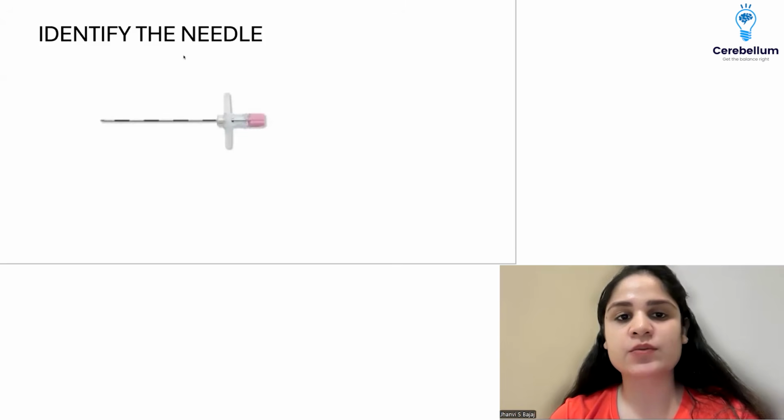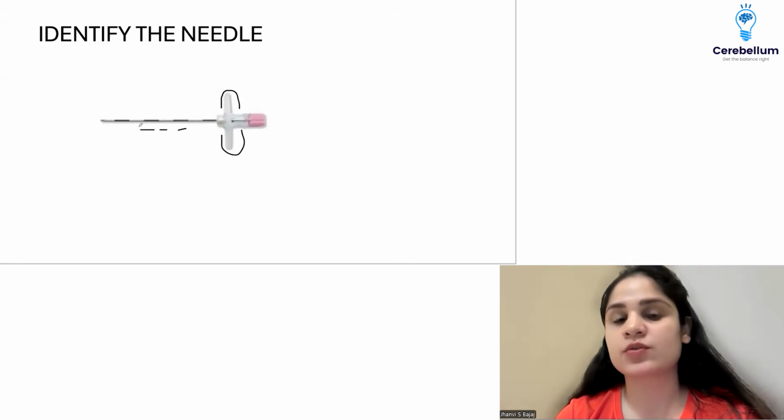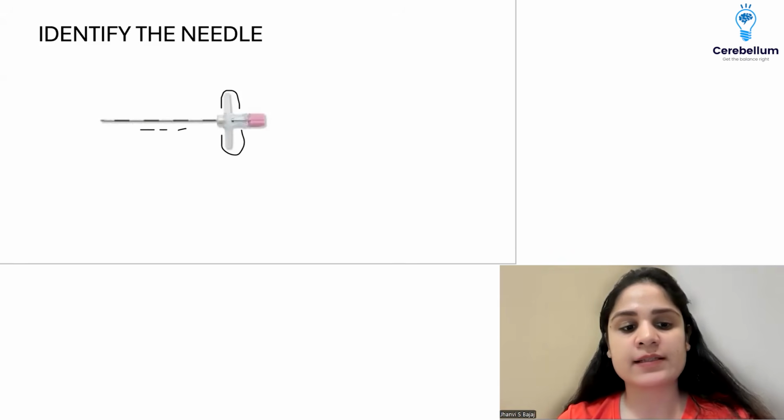So the first question was to identify this needle. So this is the Tuohy epidural needle. How to identify this epidural needle? I had told you all that it has two flanges or two wings to hold it, and you have alternate light and dark markings, and it is used for giving epidural anesthesia.